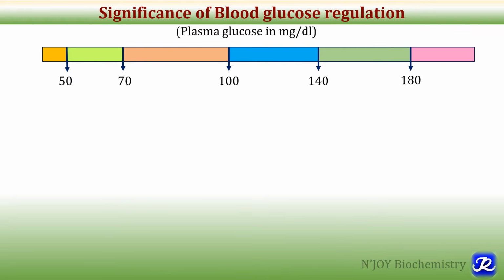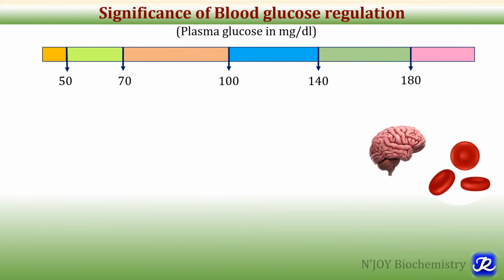Normal blood glucose concentration is usually maintained within narrow limits, both under fasting condition as well as in the well-fed state. And this maintenance of plasma glucose concentration within the narrow limits is essential for health, because brain and RBC require glucose for energy purpose, and brain is vulnerable to hypoglycemia because it cannot utilize circulating fatty acid as an energy source.